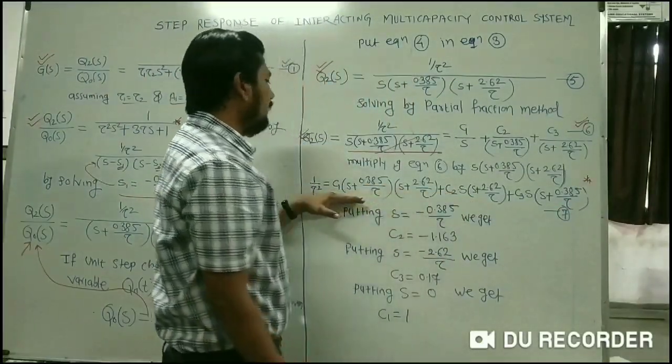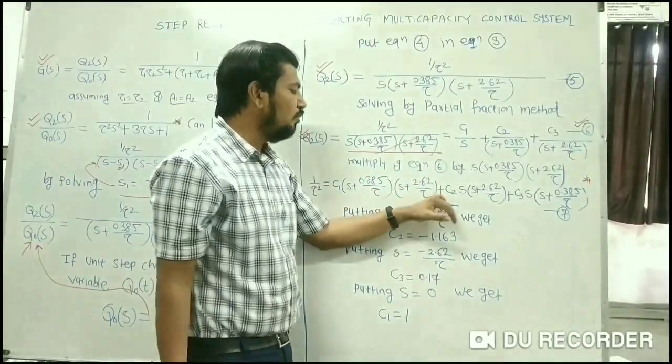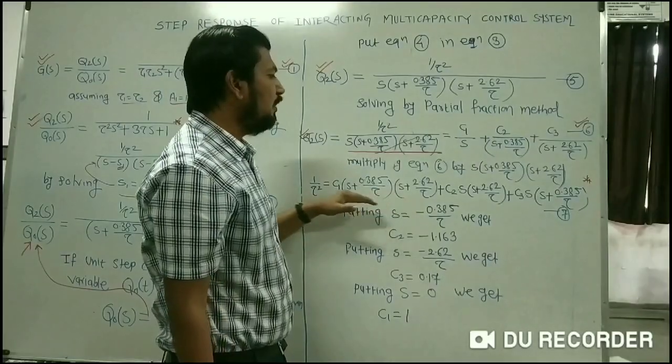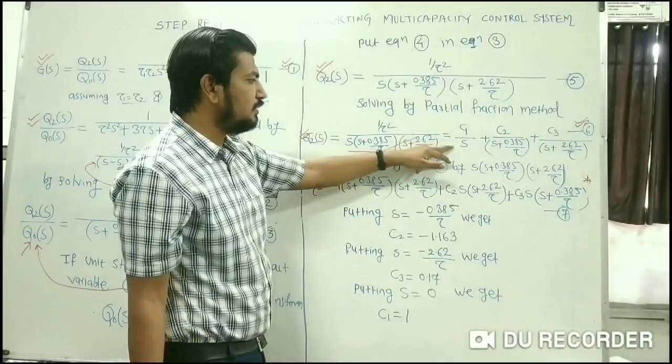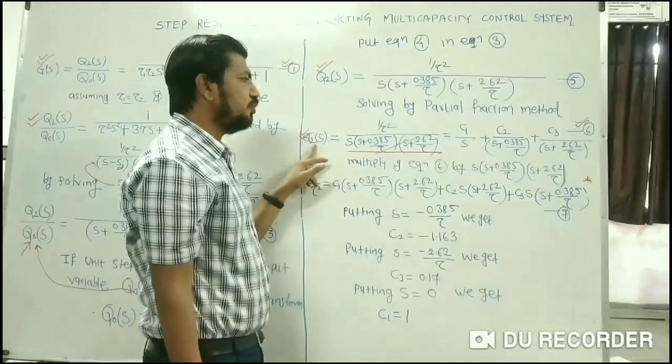So now the major task is to determine the value of C1, the value of C2 and the value of C3. Once you get the values of C1, C2, C3 by using equation number 7, you have to put those values into equation number 6, and simply take the inverse Laplace transform. So you will get the result in terms of the t domain.